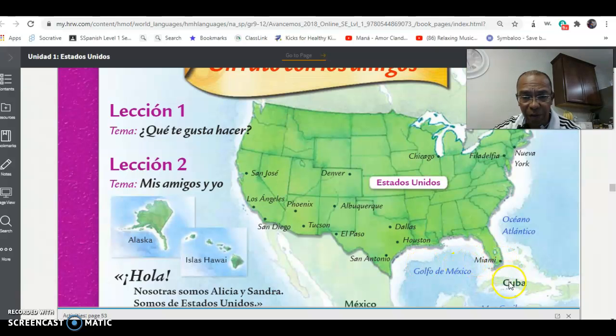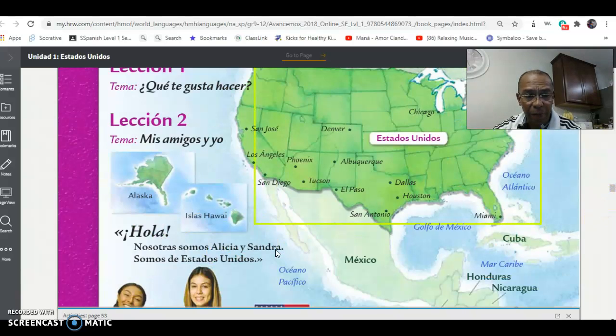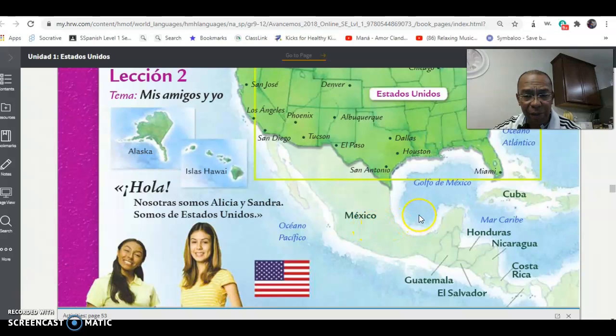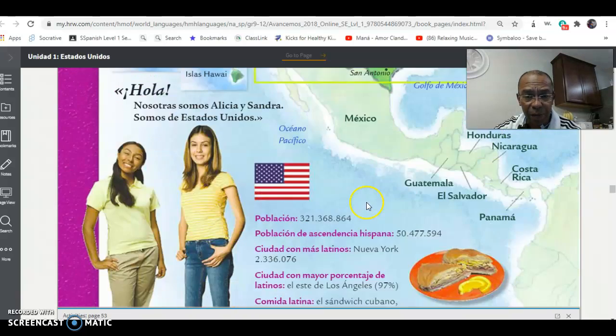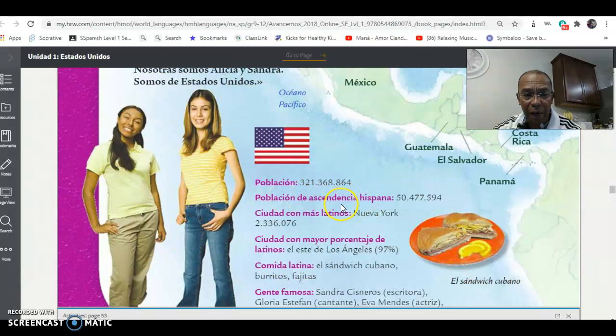Cuba and Miami are extremely close. Now, other places that also have influences in the United States are Mexico and San Antonio, that are very close. Did you know that the population of the United States is about 321 million people? And the people that are of Hispanic descent are about 50 million of them.